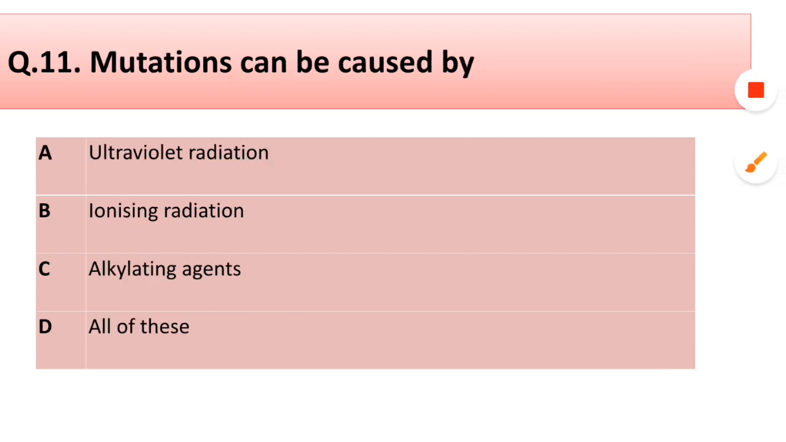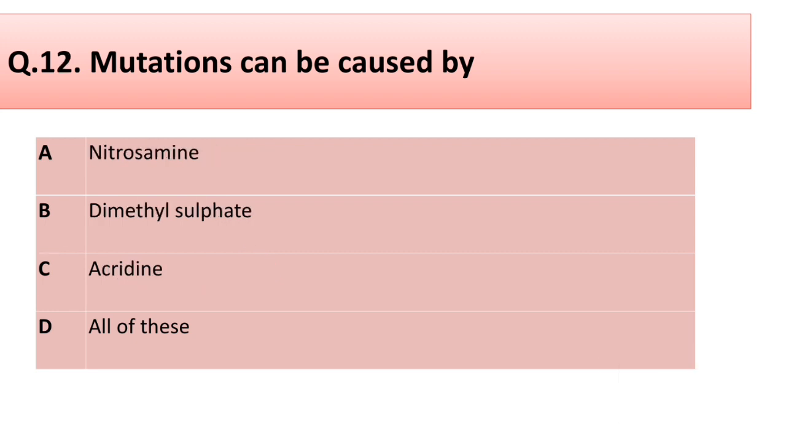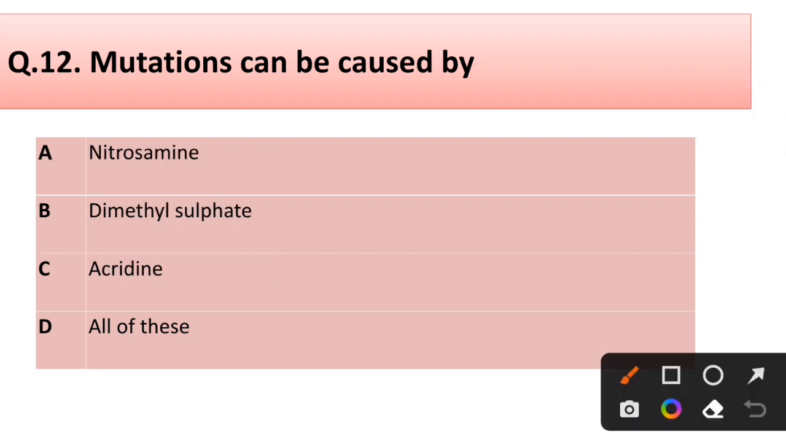Question number 11. Mutation can be caused by ultraviolet radiation, ionizing radiation, alkylating agents, all of these. Correct answer is option C, alkylating agents. Question number 12. Mutation can be caused by nitrosamine, dimethyl sulfate, acridine, all of these. Correct answer is option D, all of these. Nitrosamine, dimethyl sulfate, acridine.